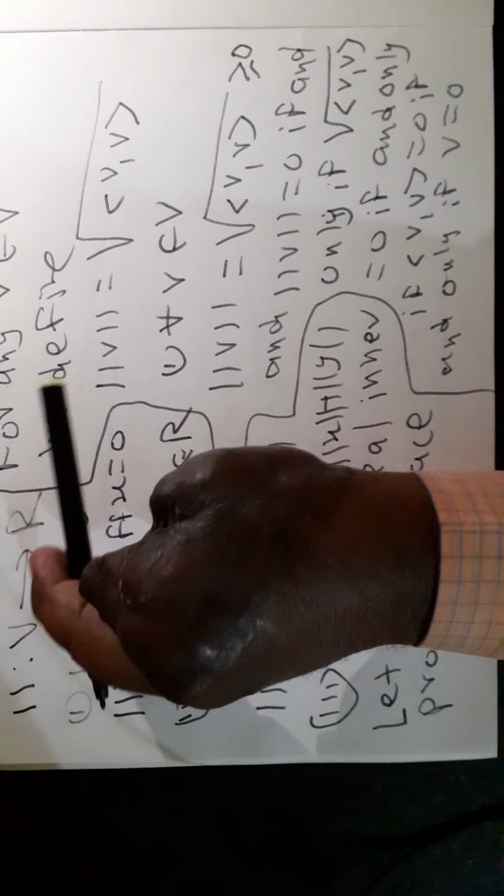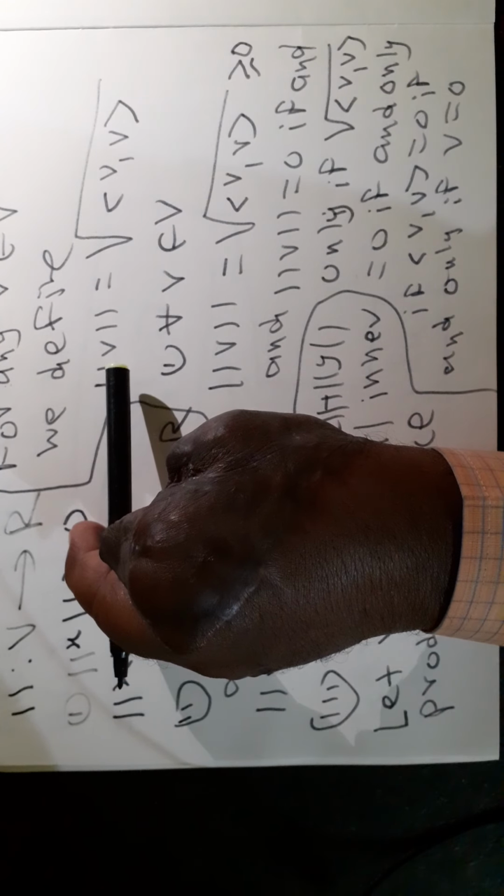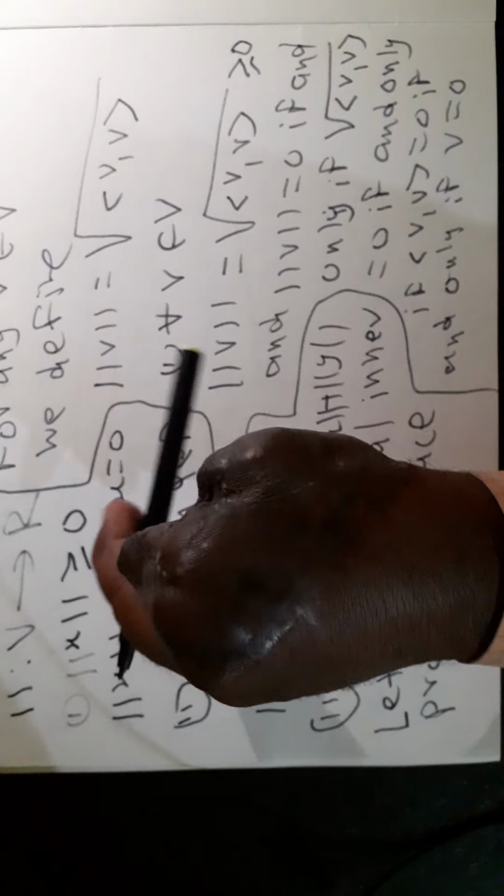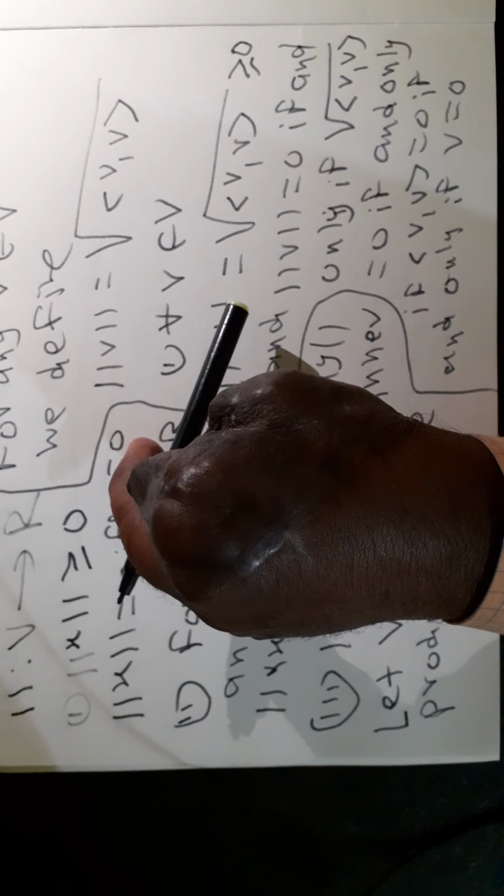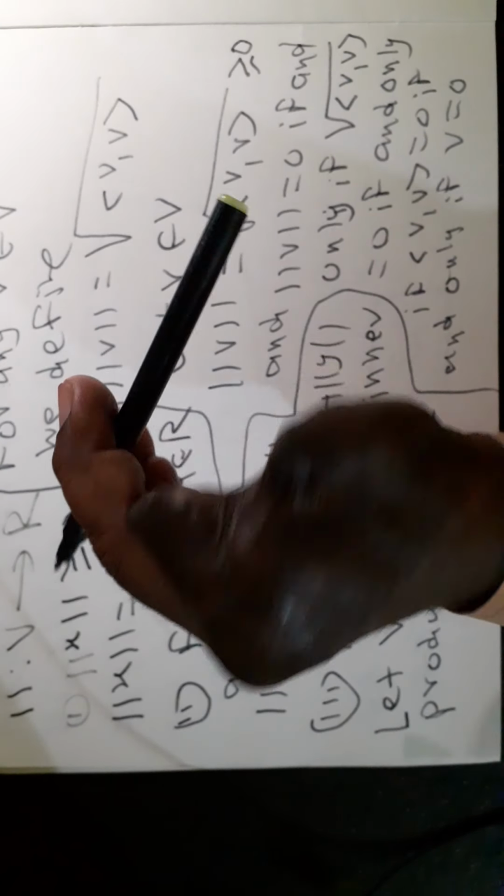Therefore, norm of v is greater than or equal to 0, and norm of v is equal to 0 if and only if v is equal to 0.